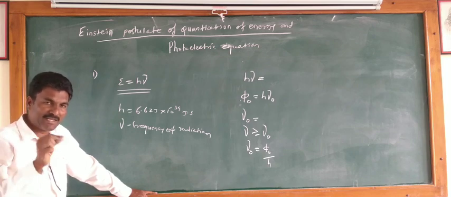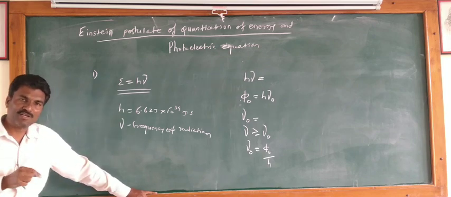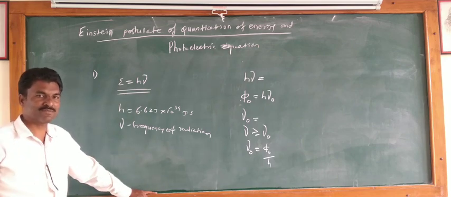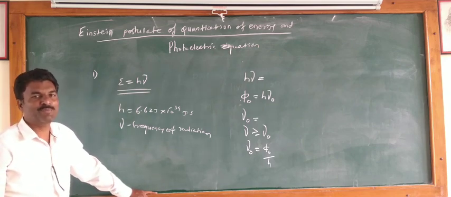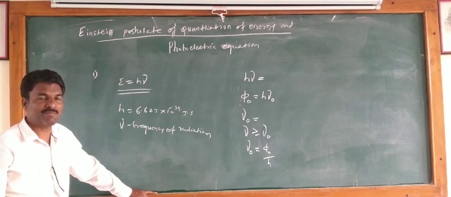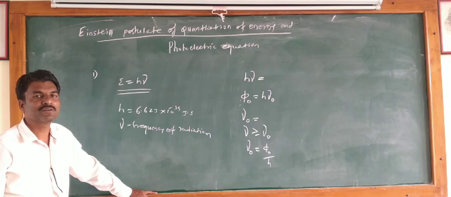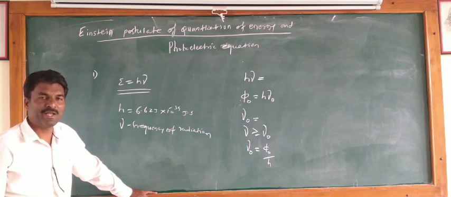That energy of the photon is used in two ways. When a photon collides with the electron, part of the energy is used to escape the electron and the remaining energy is used for the movement of the electron.